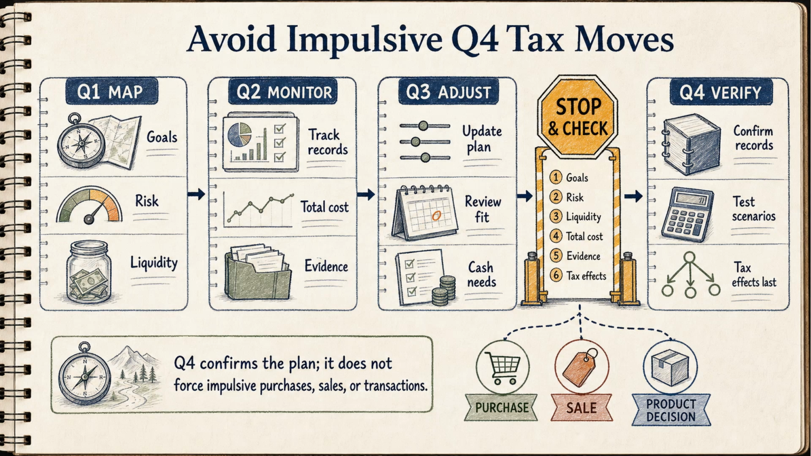The fourth quarter should not become a season of impulsive tax moves. A common mistake is buying products, selling assets, or creating transactions simply because the calendar is almost over. Before any tax-related move, ask 3 questions. Does the action fit the family goal even without the tax angle?